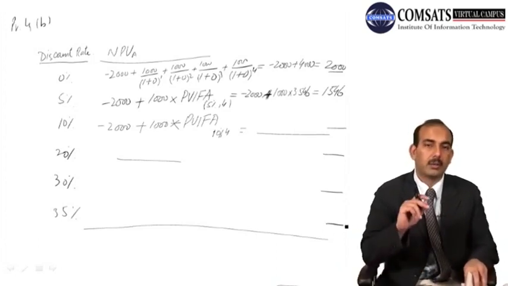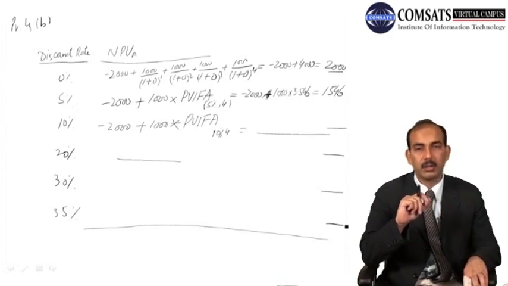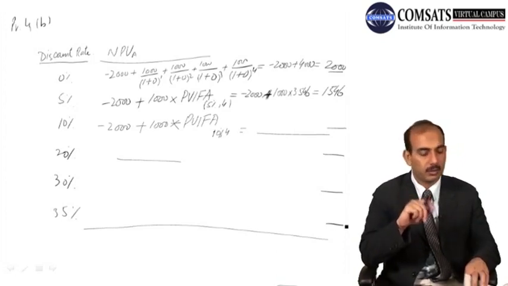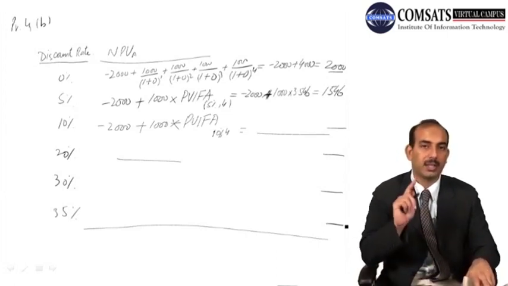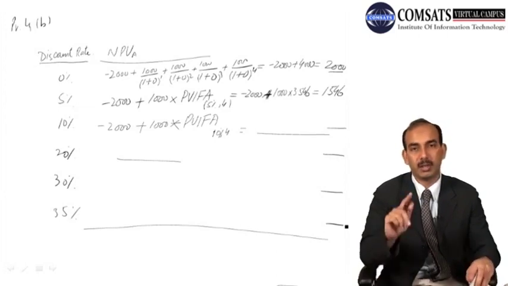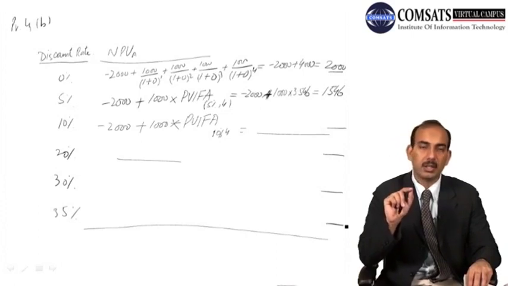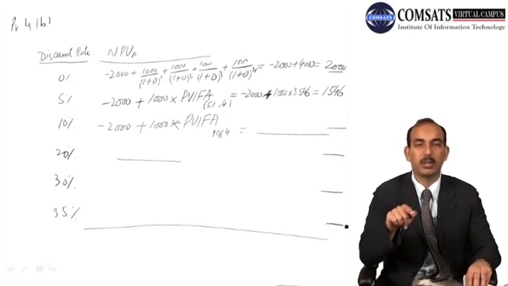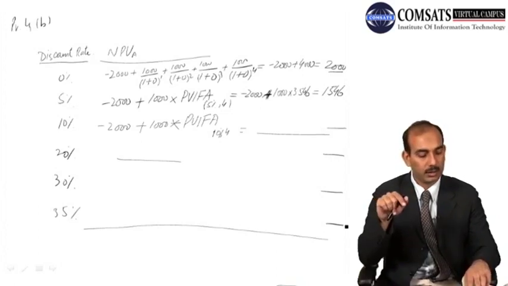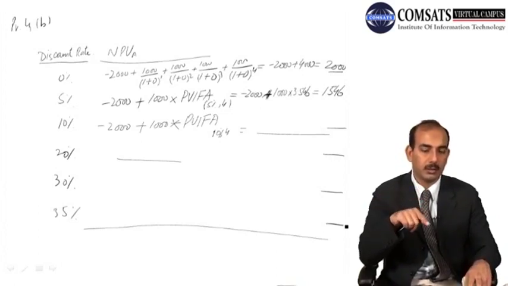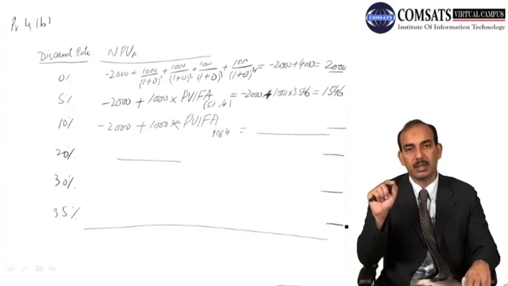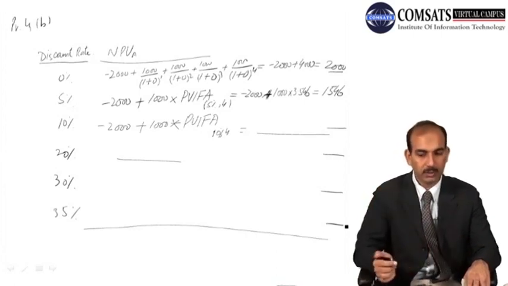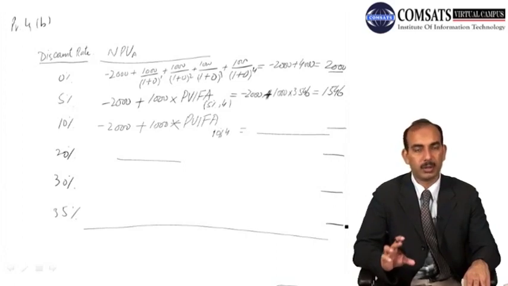And likewise we will calculate the present values of the cash flows of project B. So as you can see here, there is only one cash flow at the end of the 4th year, so we have one calculation each. So in this case also we have one calculation, because we don't need to calculate the present values of each and every cash flow, and here we can use the annuity formula here. And then in case of project B, for all the discount rates, we calculate the present value of the cash flow of 6,000 at the end of 4 years, so that we have net present values for both of these projects.